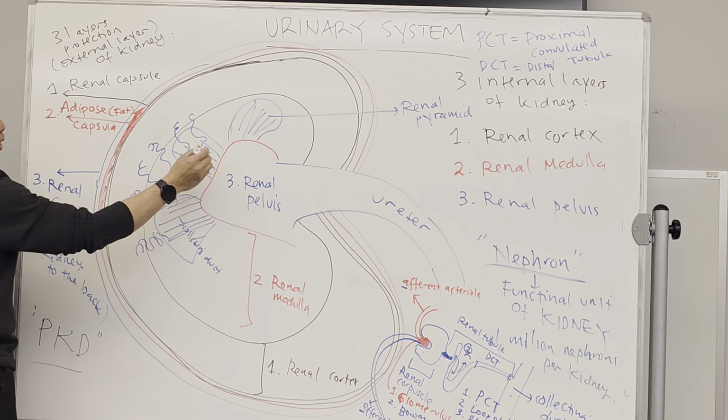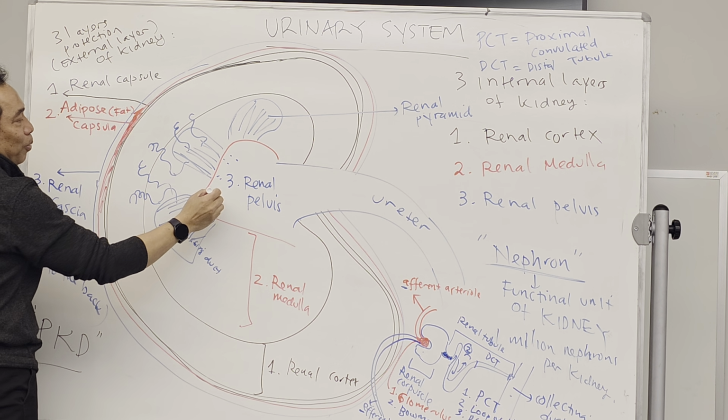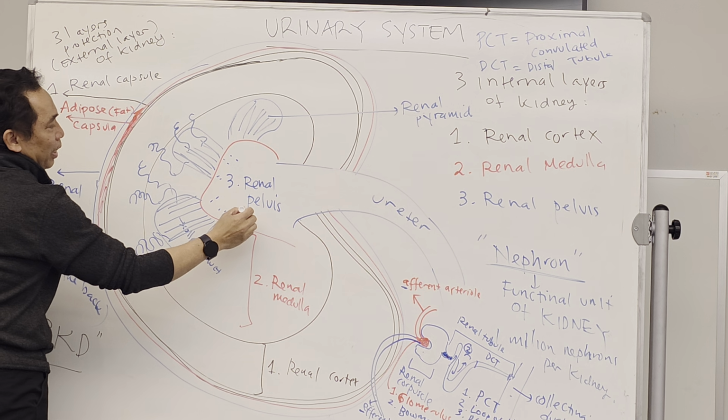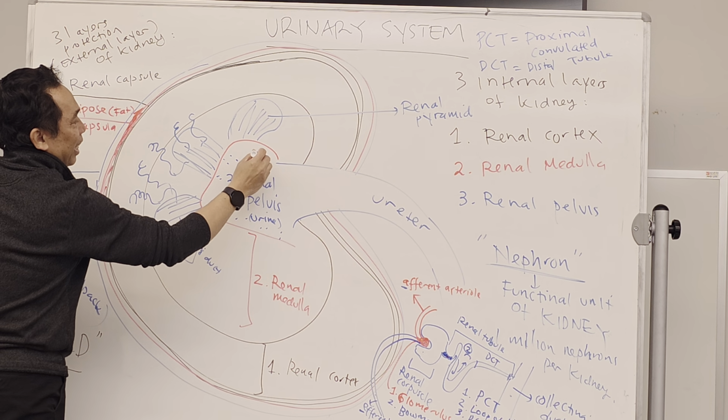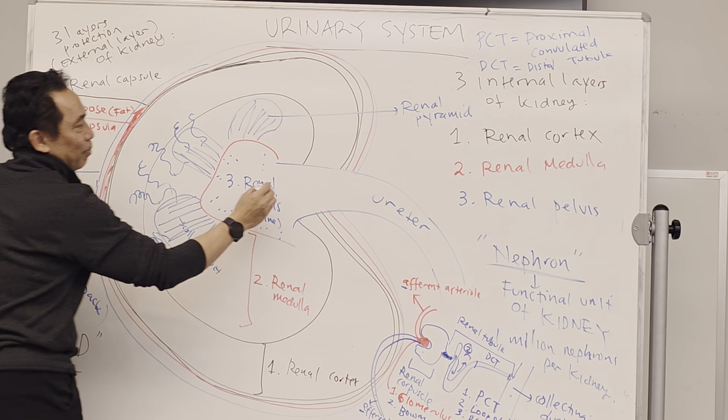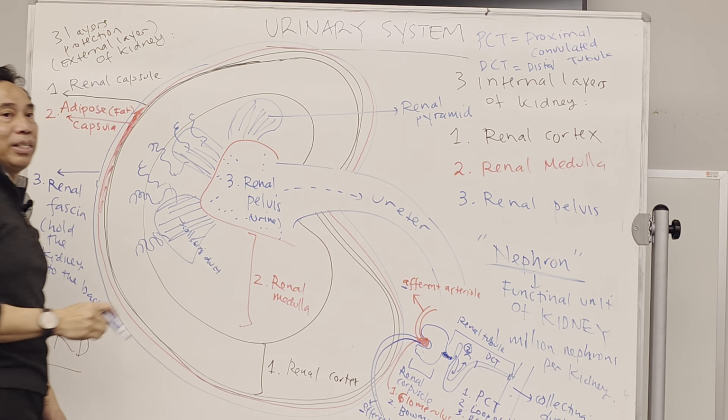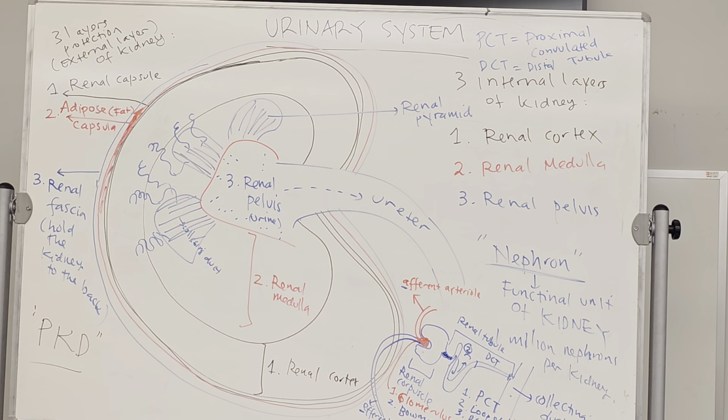And then, of course, the product is going to be urine. The result will be sent into the renal pelvis and finally go to the ureter, bladder, and urethra, out from our body. Okay? You get this one first?